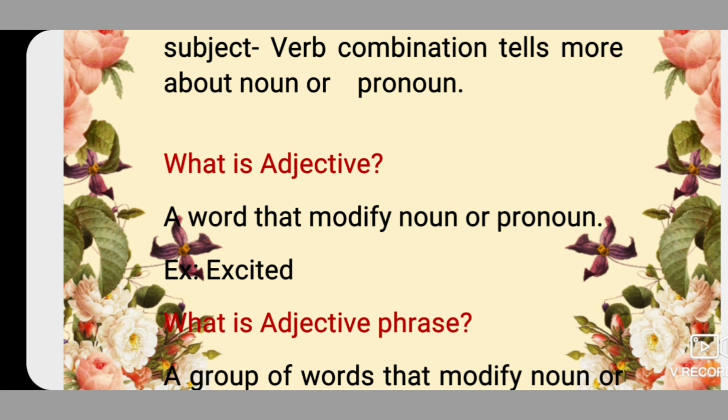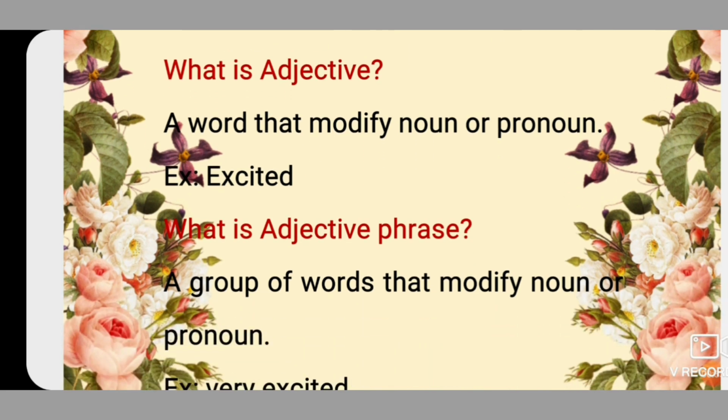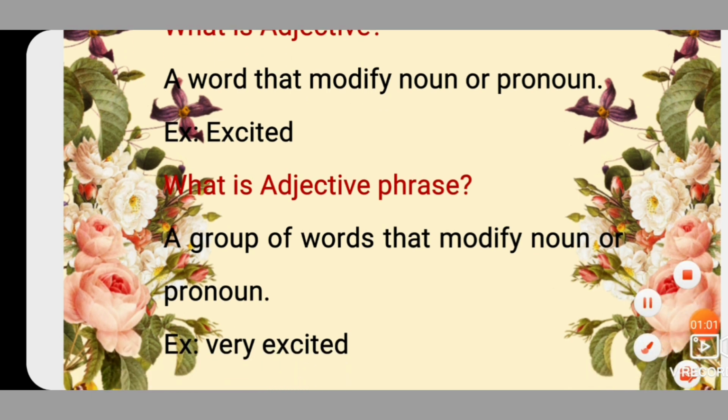What is an adjective? A word that modifies a noun or pronoun, for example, "excited." And what are adjective phrases? A group of words that modify a noun or pronoun.